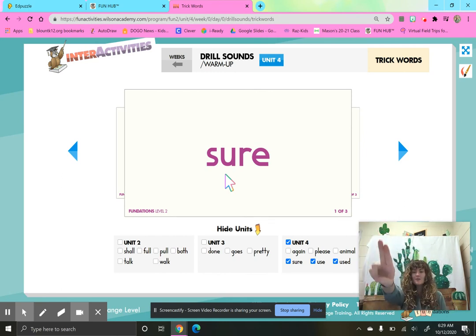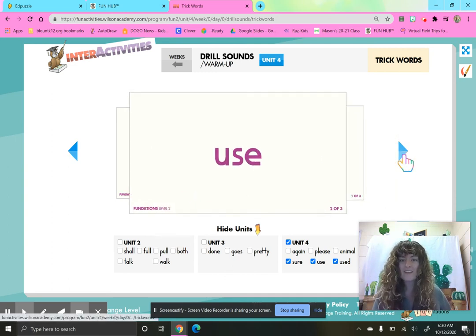Let's skywrite it. Here we go. S-U-R-E. Sure. Let's write it on our arms. Here we go. S-U-R-E. Sure. What was that word? Sure. I am sure that we have school today. Sure is another word for I am certain. I am 100% correct.